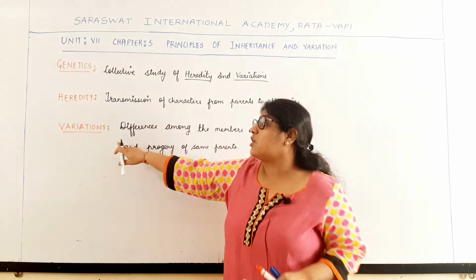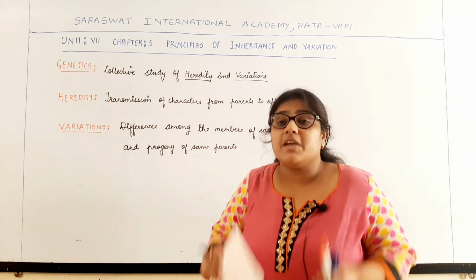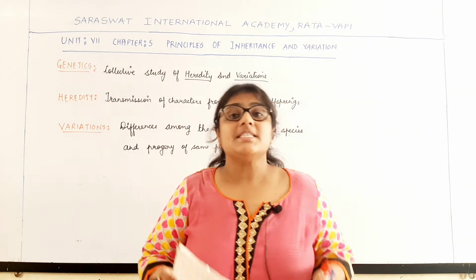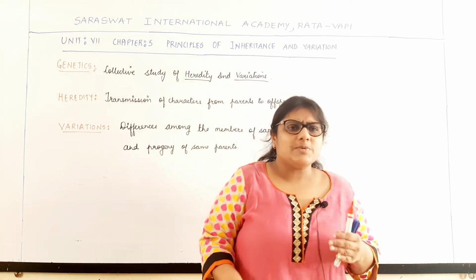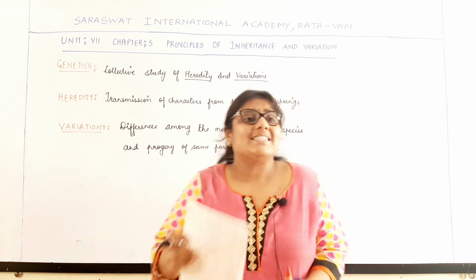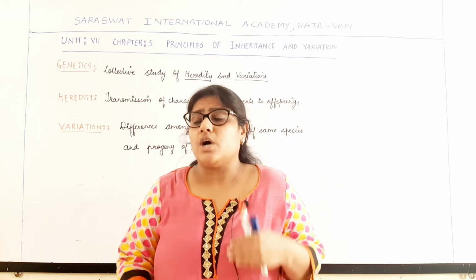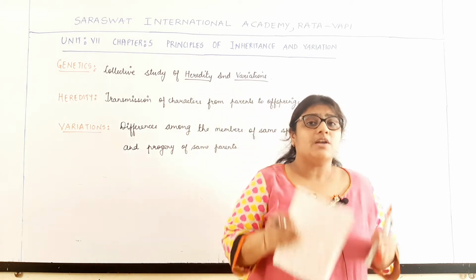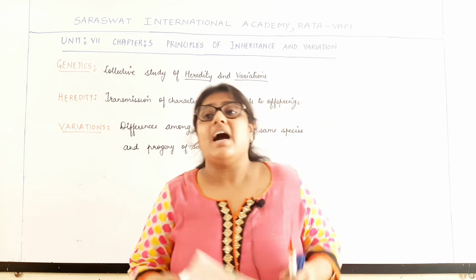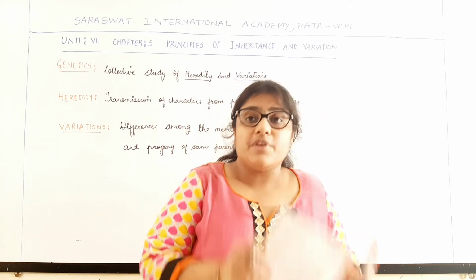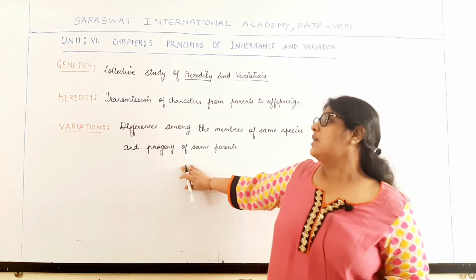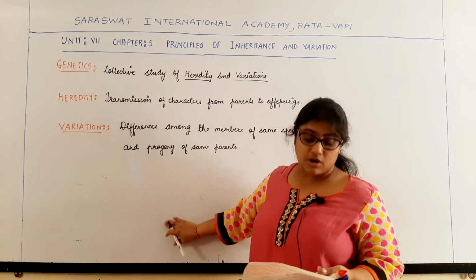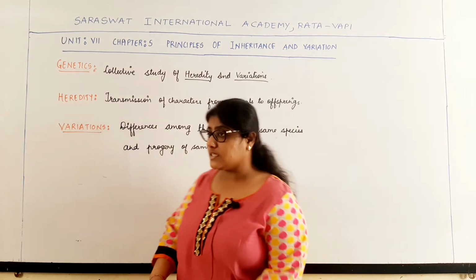So that is called variations. Variations means differences within the individuals of the same species, as well as we are not exactly similar to our parents. We do not look exactly like our parents. So those differences within the progeny of the same parents, what are they called? They are called variations.